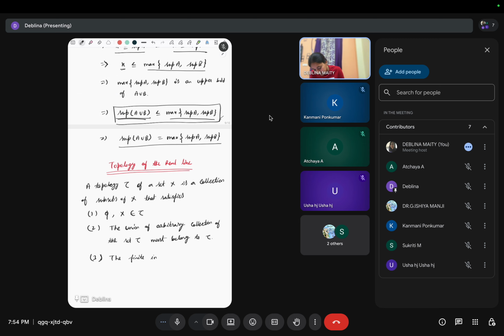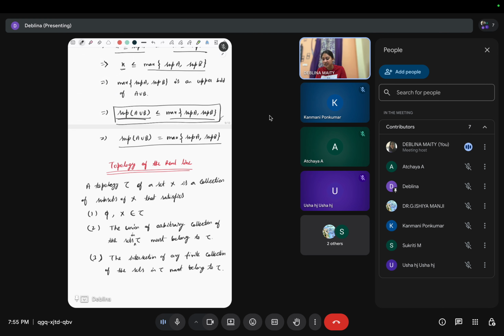So the intersection of any finite collection of sets in tau must belong to tau.